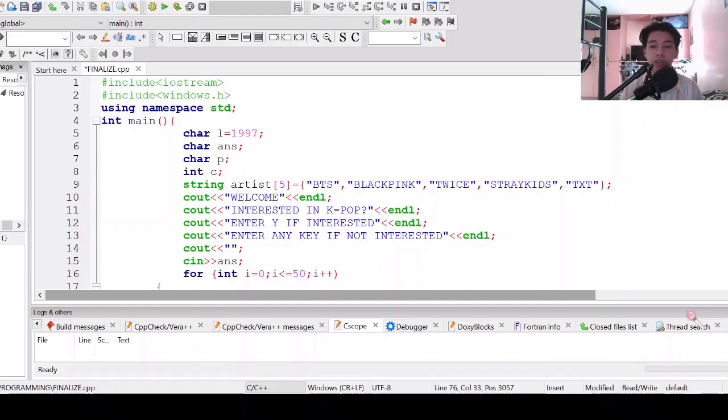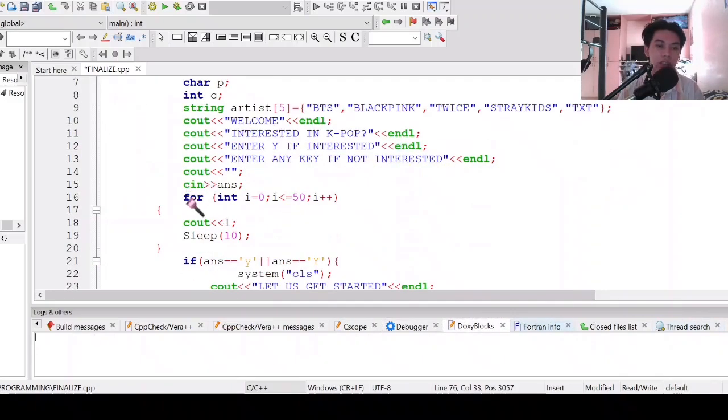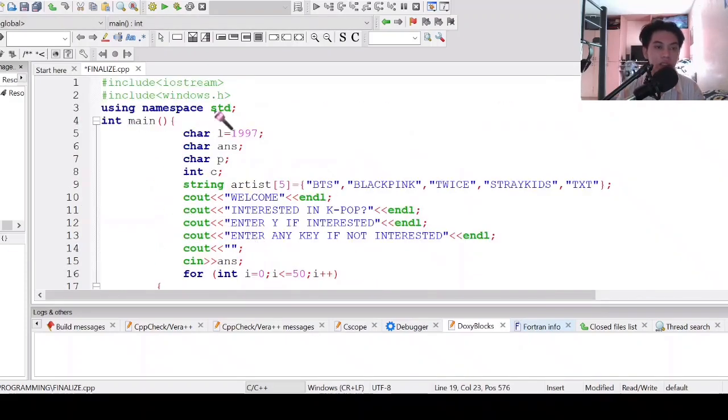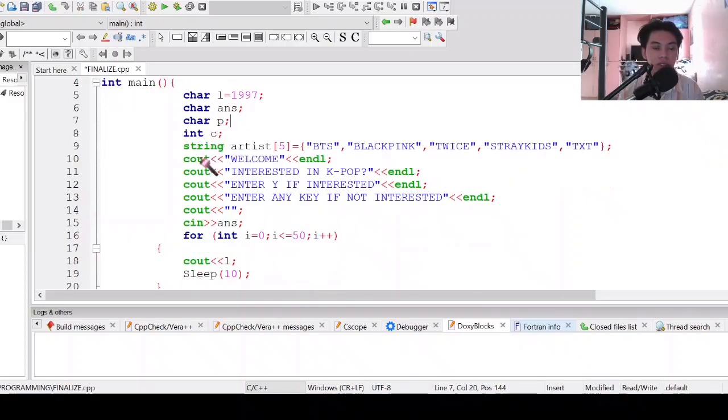So now this is my code. My header files are iostream, the basic header file for C++. Then include windows.h for this certain block of code to function, mainly this statement. Then using namespace std and main. Then char for the loading screen characters. Then char answer, P, then int c, then string artists, or the top 5 groups: BTS, Blackpink, Twice, Stray Kids, and TXT.